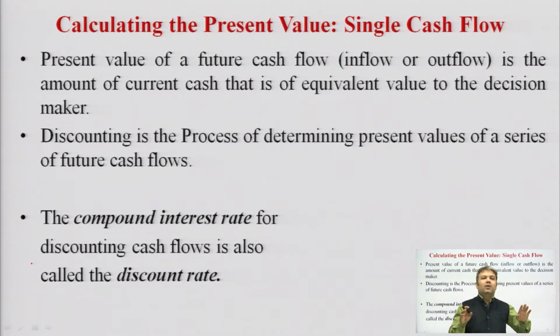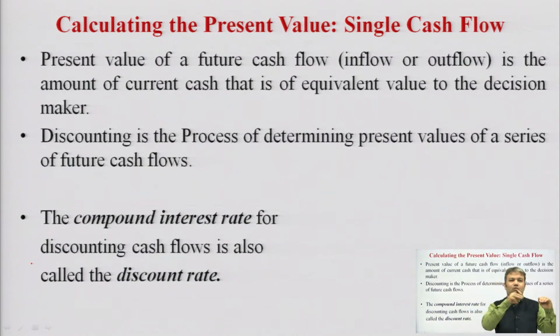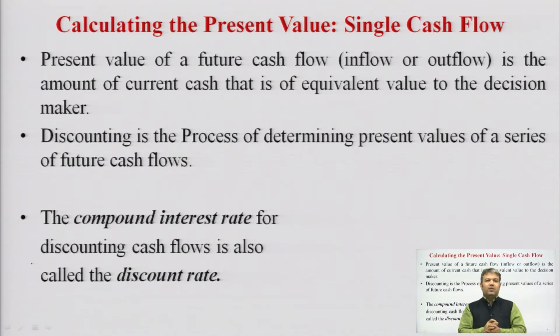Both are the same, but in compounding we are proceeding from 0 to 1, 2, 3, 4, 5 number of years, number of periods, and in present value calculation we are coming back from 5, 4, 3, 2, 1 to 0. So, this is something we need to understand.